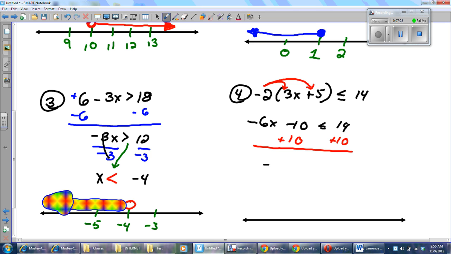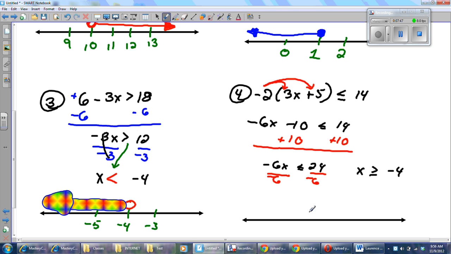I'm going to get negative 6x is less than or equal to 24. I'm going to divide by a negative. When I do that, I'm going to get x is greater than or equal to negative 4. Yeah, because I multiplied or divided by a negative.